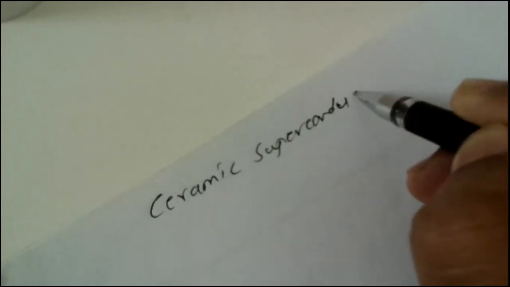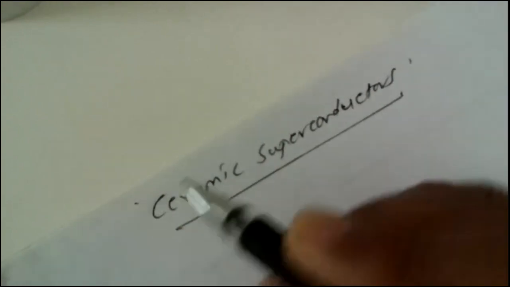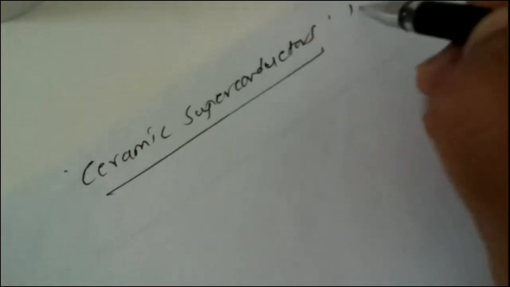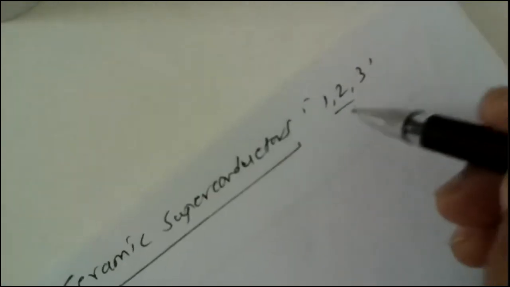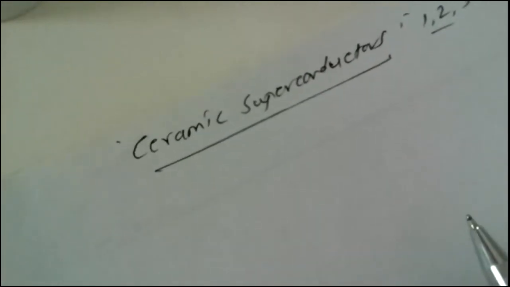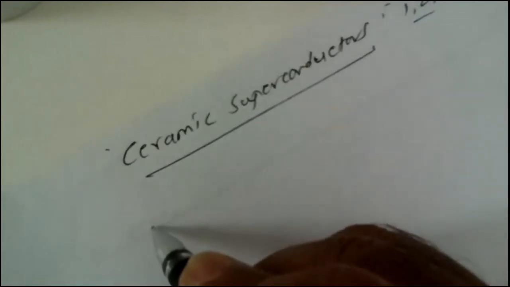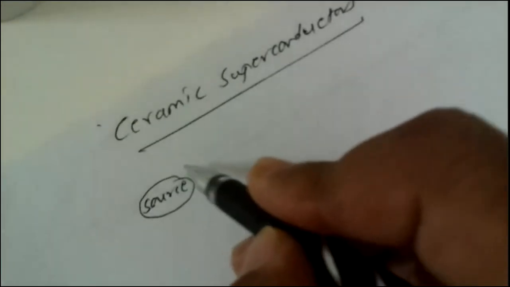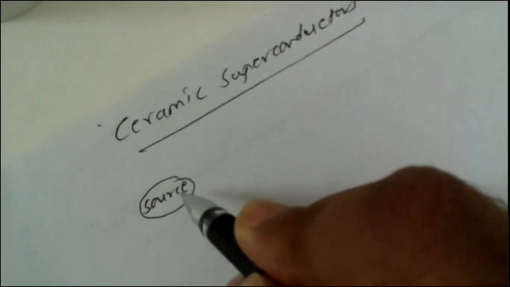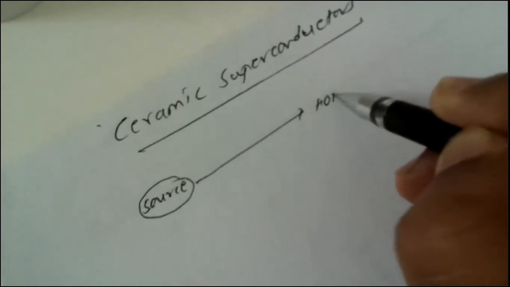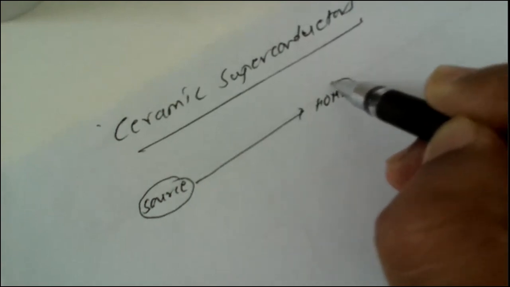Under ceramic superconductors, we have to study the formation of a very well-known ceramic superconductor, which is known as a 123 superconductor. I will mention why it is 123, depending upon the composition of constituent units in the crystal. Say for example, this is a source of generation of electricity. This electricity is generated at one end and transmitted to the homes.